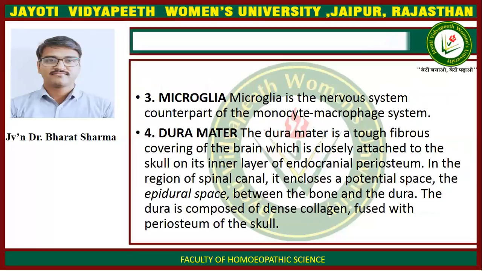Now, microglia. Microglia is the nervous system counterpart of the monocyte macrophage system. Fourth is dura mater. The dura mater is a tough fibrous covering of the brain which is closely attached to the skull on its inner layer of endocranial periosteum. In the region of spinal canal, it encloses a potential space, the epidural space between the bone and the dura. The dura is composed of dense collagen fused with periosteum of the skull.